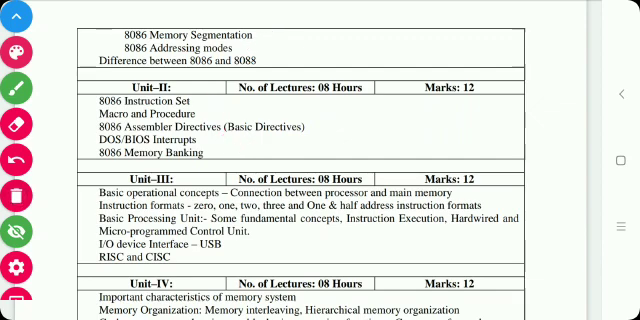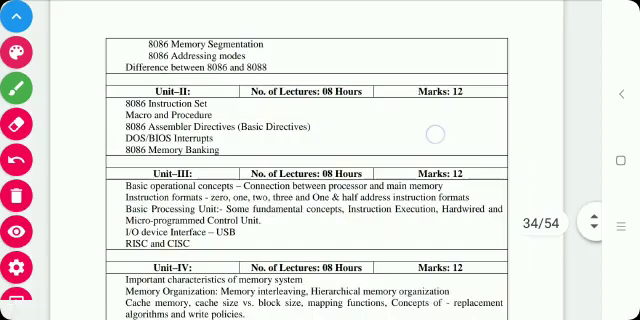Next is unit 3. The first topic is the basic operational concept, in which the connection between processor and main memory, and instruction formats like the 0 address instruction format, 1 address instruction format, 2 address instruction format, 3 address and 1.5 address instruction formats. Then the basic processing unit, some fundamental concepts, instruction execution, hardwired and microprogrammed control unit, IO device interface, that is USB, and RISC and CISC. Okay, so these are the topics which are included in unit 3.